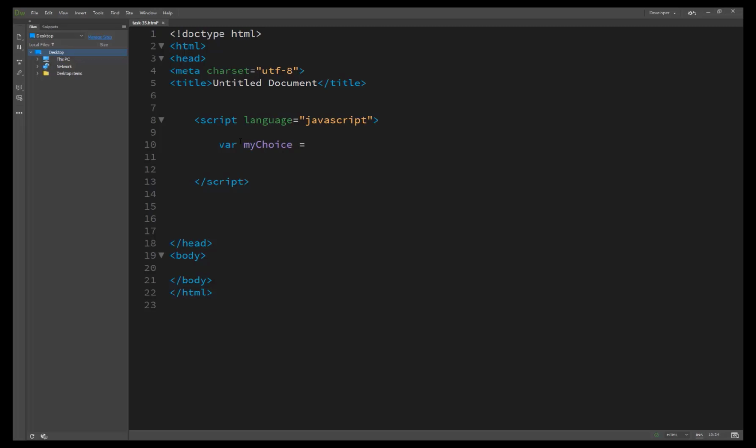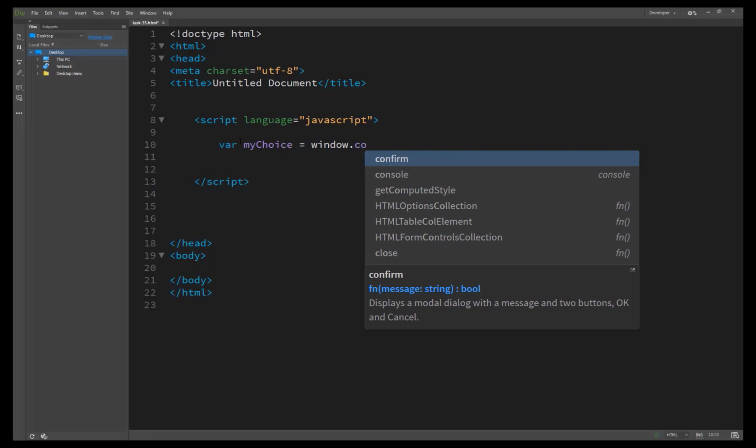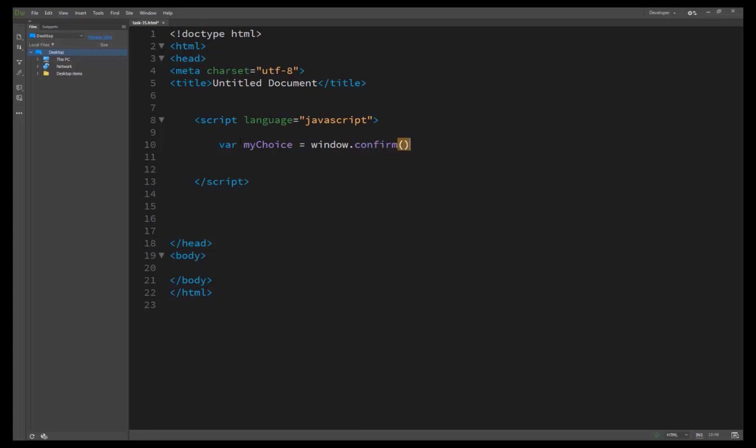It is equal to window.confirm, the same method we have used in previous lectures. Click OK to continue, and here is the technique.